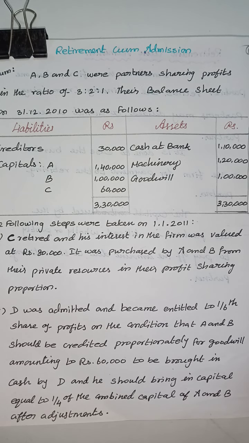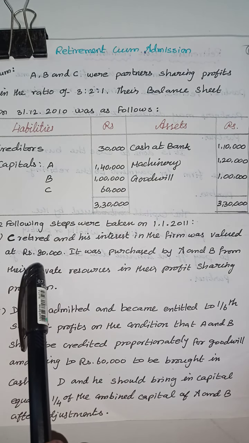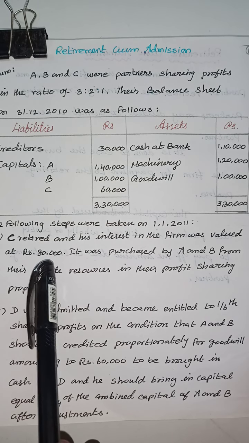So the firm is run by A, B and C. Then C retires and his interest in the firm is valued at rupees 80,000, but C's capital is 60,000, while the payment on retirement of C is 80,000.